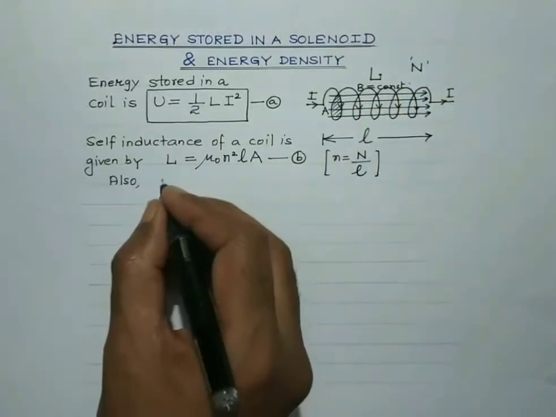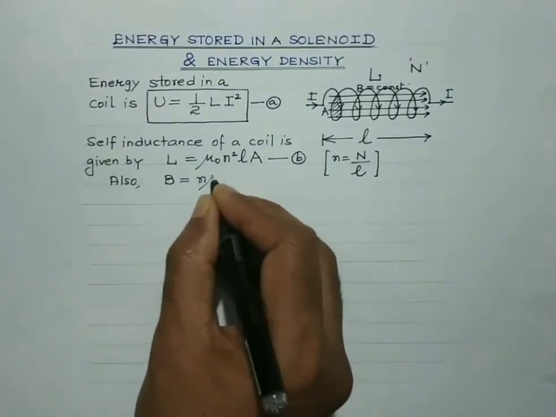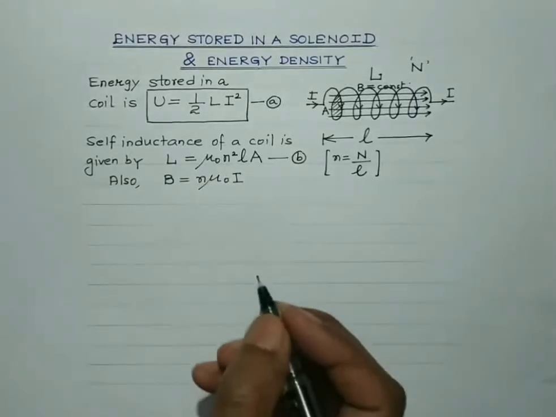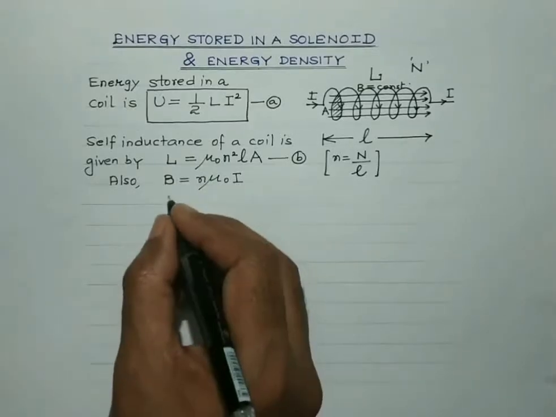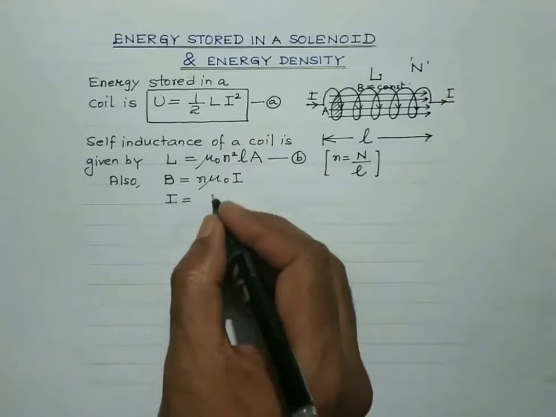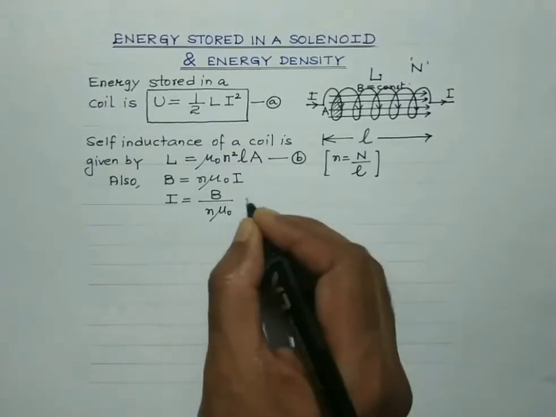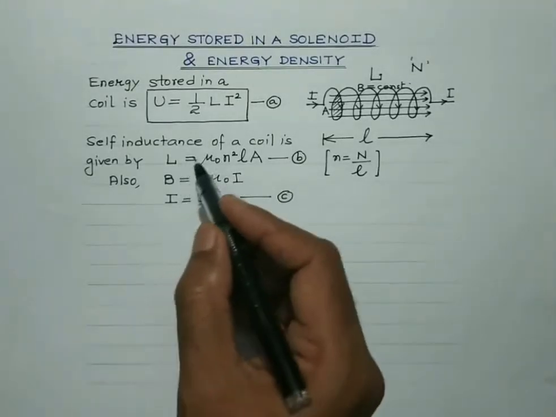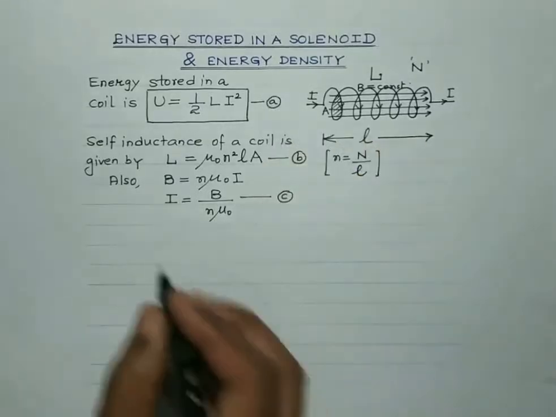So the magnetic field inside can be considered to be constant. And this magnetic field is given by N mu naught I. This was one of the applications of Ampere's circuital law, and there in that section we have proved this. So the current flowing through this coil in terms of the magnetic field may be written as B divided by N mu naught. Now what we do is simply substitute this value of L and I from equations B and C in equation A.